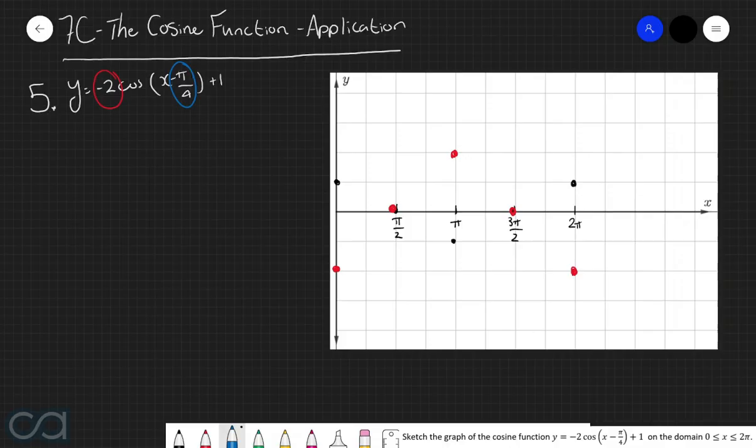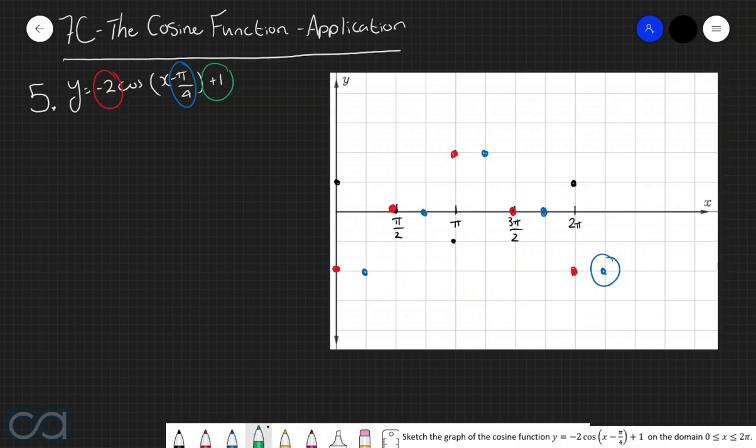Now, in order to apply this π/4, we need to shift all the points to the right by π/4 units. So this one here is going to go here. This one here is going to go here. This one here is going to go here. This one here will go here. And this one here will go here. Now, even though this new point here lies outside of the domain, we'll still keep it on just so we can understand the general shape of the graph at the very end.